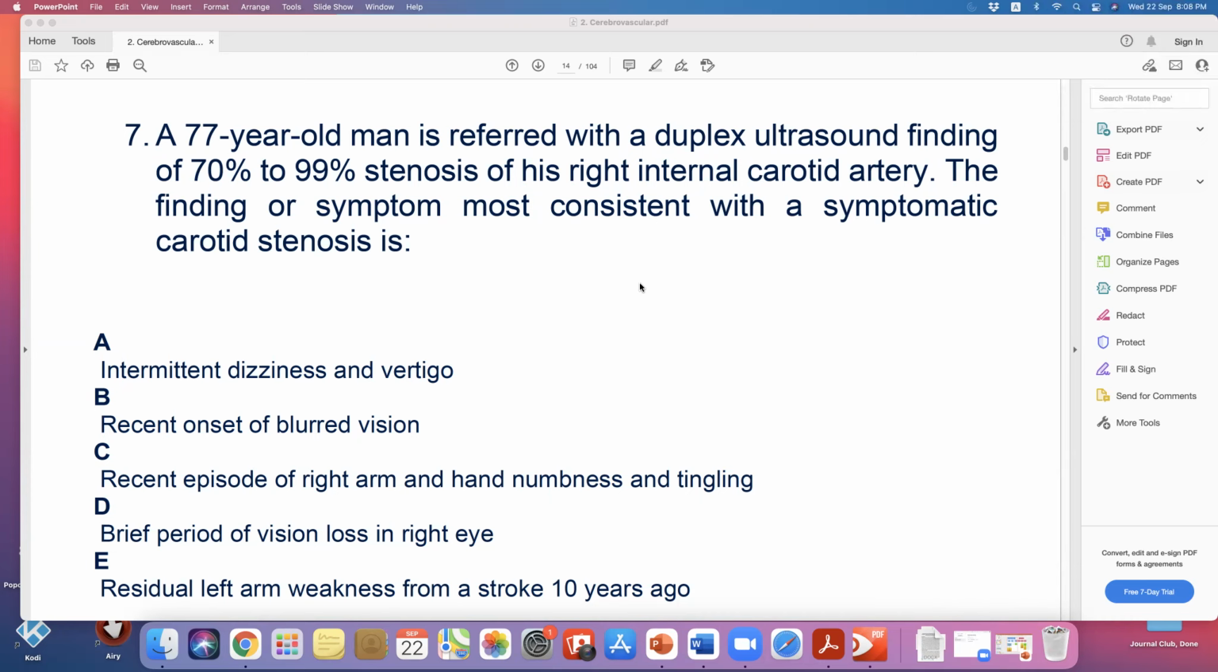First, intermittent dizziness and vertigo. In old age, carotid stenosis is not the only reason. There are a lot of differential diagnoses. Intermittent dizziness and vertigo, is it anterior or posterior circulation? This is posterior, so it has nothing to do with the carotid. A lot of patients get referred to us because of dizziness and they have a carotid stenosis. We should not consider it symptomatic, because dizziness and vertigo come from the posterior circulation.